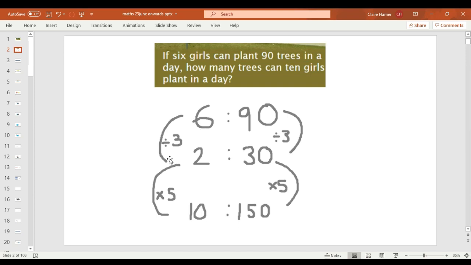So if you look at it, ratio is quite like fractions. Whatever you do to one side, you do the same to the other side. So I did 6 divided by 3, which is 2, and 90 divided by 3, which is 30. So I know that 2 girls can plant 30 trees in a day. Then I multiply both sides by 5, and I know that 10 girls can plant 150 trees in a day. I wonder if your workings are the same as mine, or different to mine. Please share them with me on Teams afterwards.